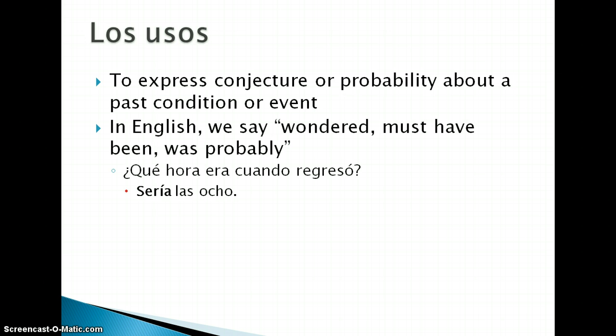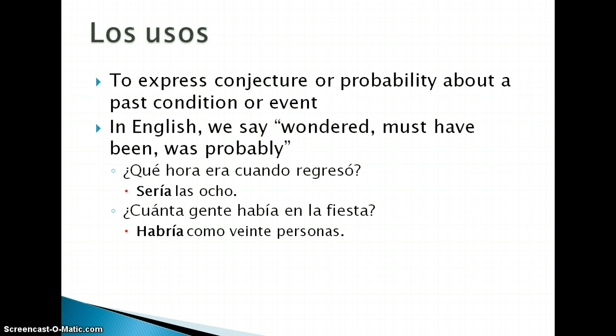It was probably 8 o'clock. Again, talking about probability or conjecture in the past. Another example, ¿cuánta gente había en la fiesta? How many people were at the party? Habría como 20 personas. There must have been about 20 people. There were probably 20 people.